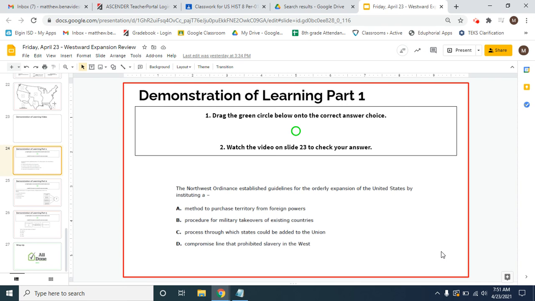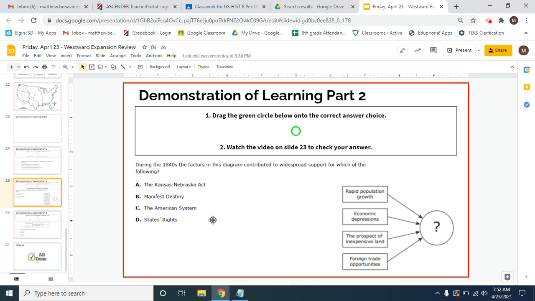All right, this question says the Northwest Ordinance established guidelines for the orderly expansion of the United States by instituting... So, what we have to remember is that the Northwest Ordinance was that law that set up the guidelines for creating new states. So, that's what we mean when we say orderly expansion, that as people go west, we want to make sure that there are governments there that are essentially having laws and keeping order and things like that. So, the correct answer here would be C, process through which states could be added to the Union.